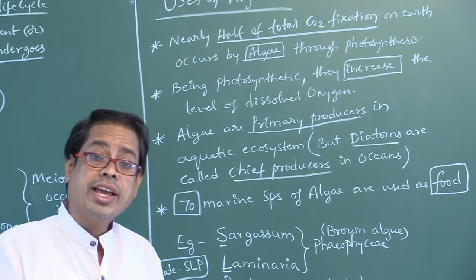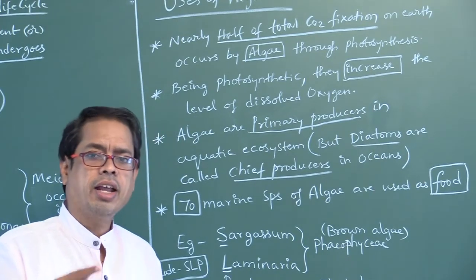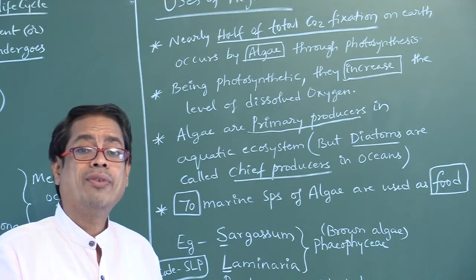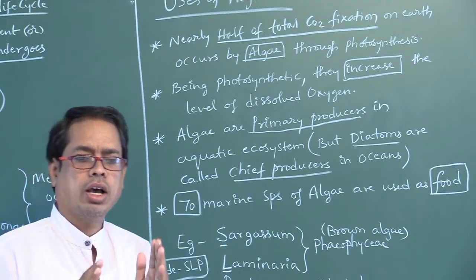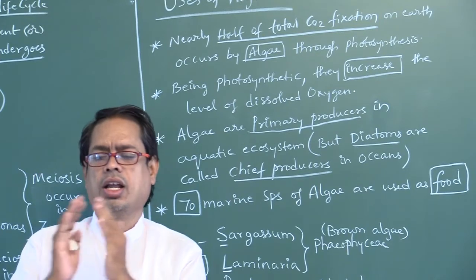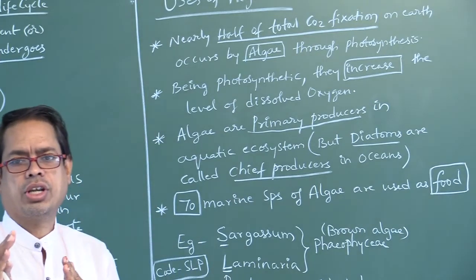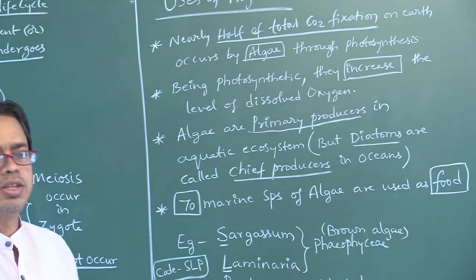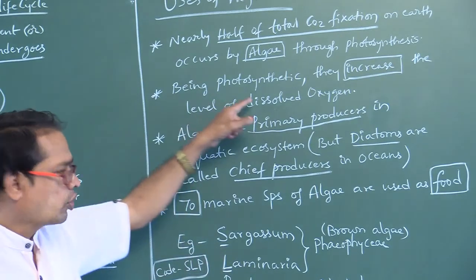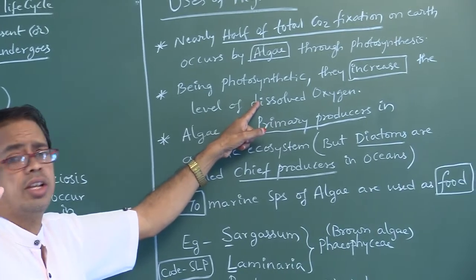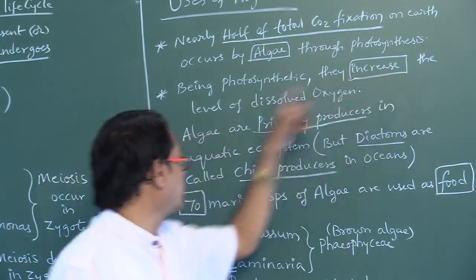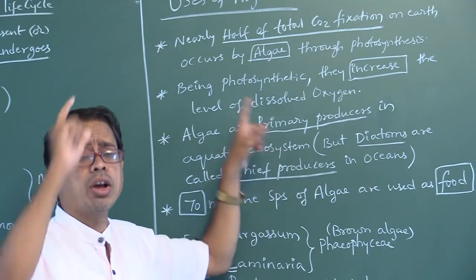Cyanobacteria contain the photosynthetic pigment chlorophyll A, which is similar to higher plants. So cyanobacteria and green plants perform photosynthesis by releasing oxygen. Being photosynthetic, they increase the level of dissolved oxygen.